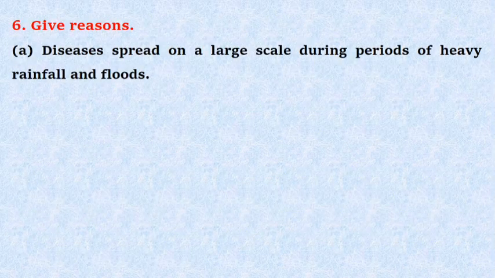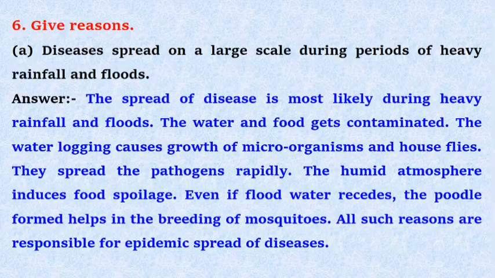Question number 6. Give reasons. A. Diseases spread on a large scale during periods of heavy rainfall and floods. Answer. The spread of disease is most likely during heavy rainfall and floods. The water and food get contaminated. The waterlogging causes growth of microorganisms and houseflies. They spread the pathogens rapidly.